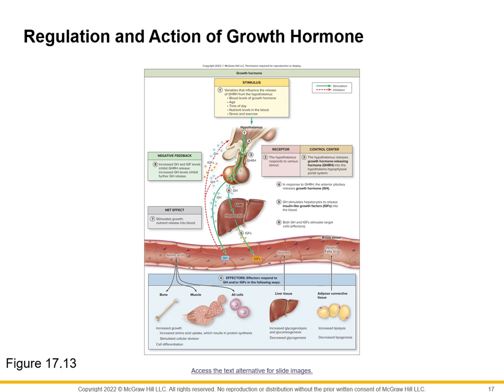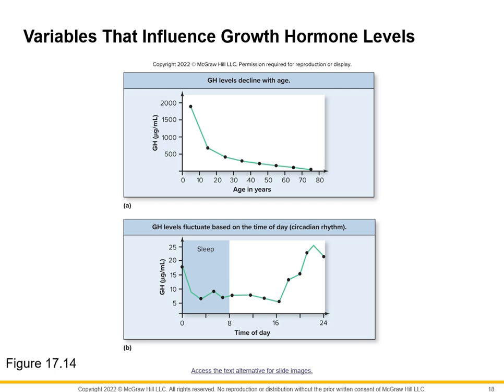So it's controlled via negative feedback in a very controlled way, right? So here you can see some various factors that affect growth hormone levels, right? So one, we said age, right? So typically as we age, our growth hormone levels decrease. We start off with a very large amount, a very great concentration of growth hormone releasing hormone. You also get this massive pulse, this big release around the time of puberty, right?